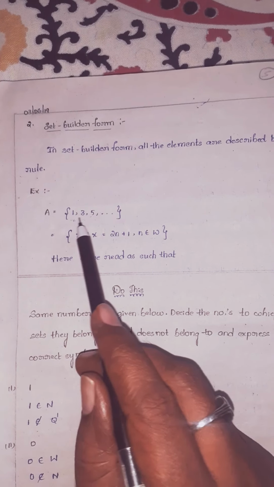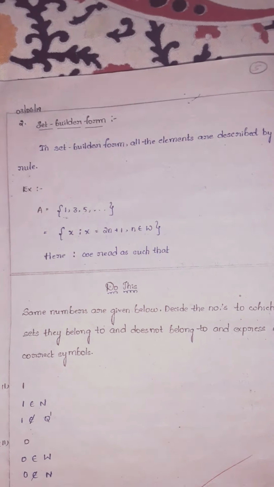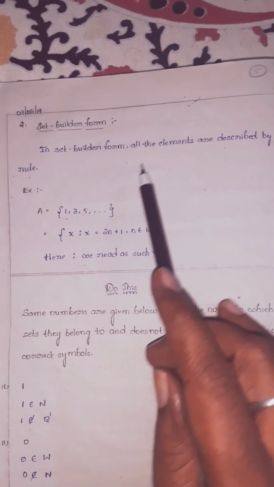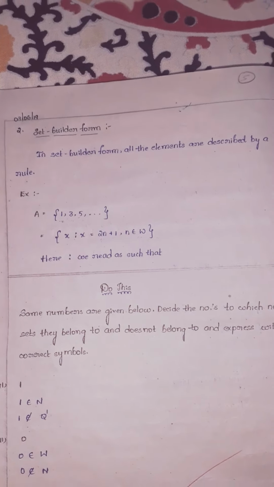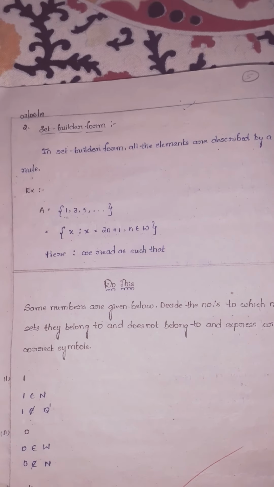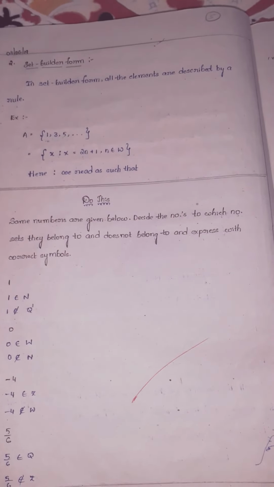So writing elements in a row with commas, included in curly brackets, is known as roster form or list form or tabular form. When all the elements are described by a certain rule, it is set builder form, children. So these are the two important forms we have in the beginning. You should remember carefully. We will see one by one. Later on, problems are there.